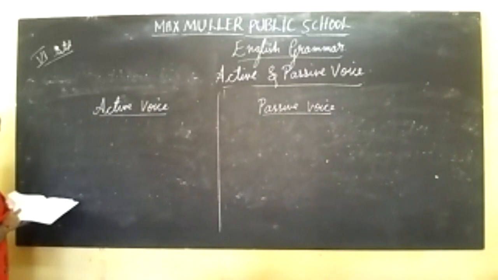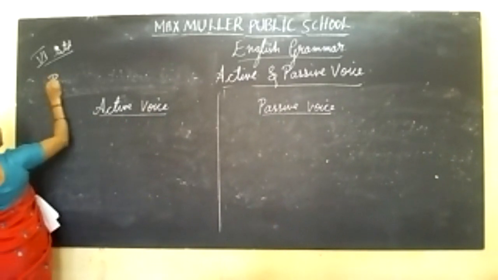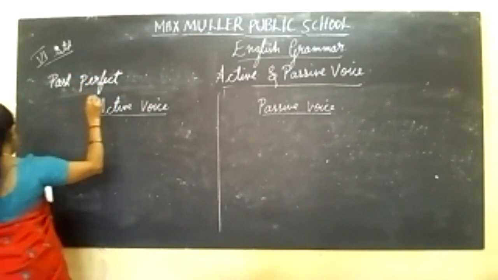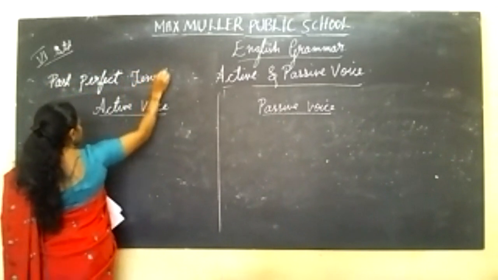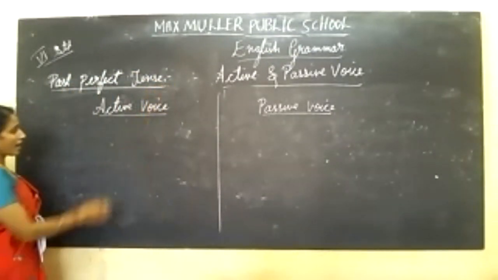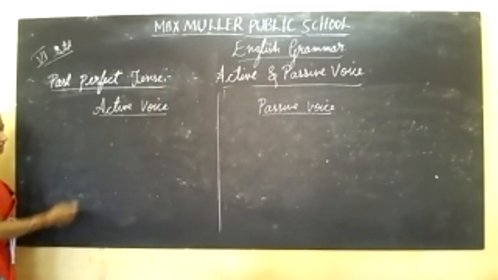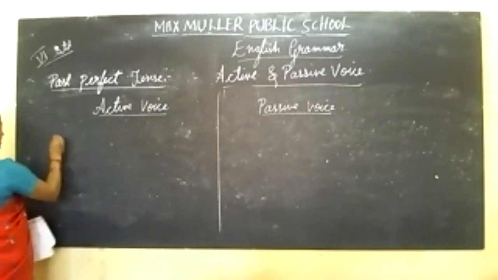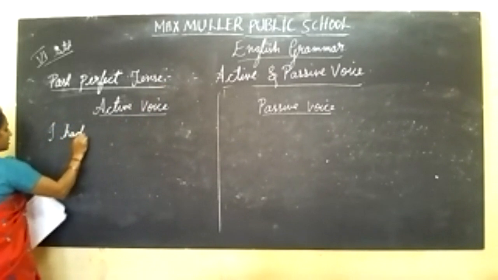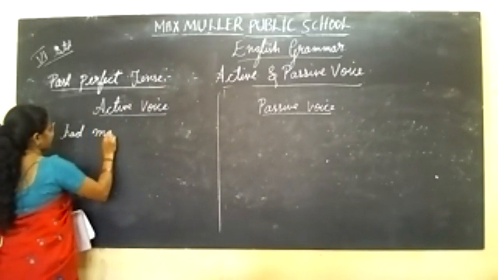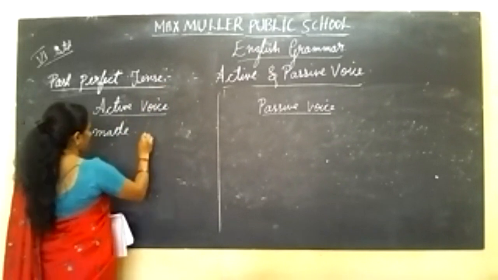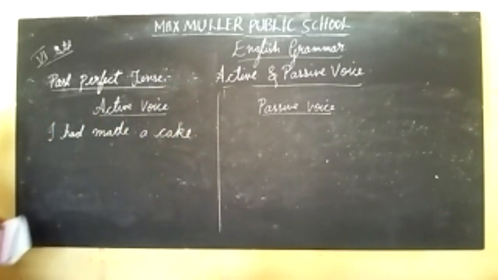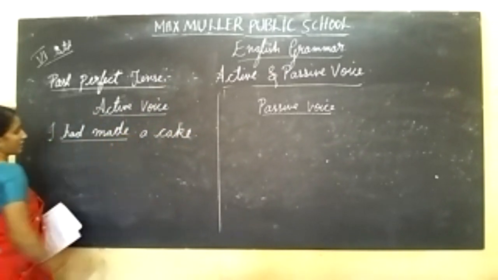Next is past perfect tense. In this again, active and passive voice. How to identify active and passive voice in this? I had made a cake. See, don't think ma'am is giving the same sentence for all the things. Okay, I had made a cake.